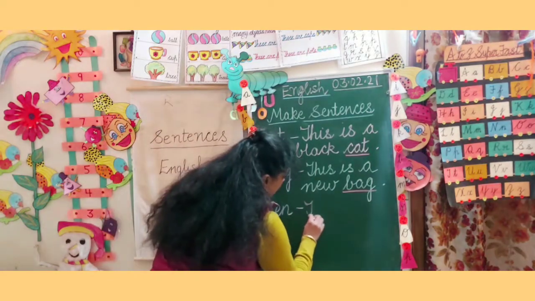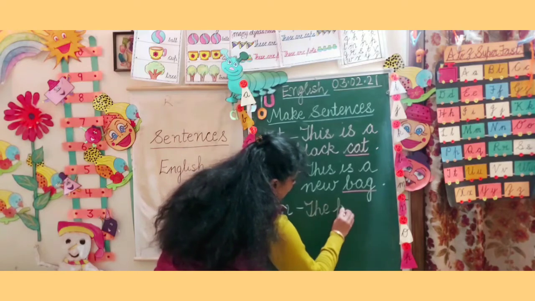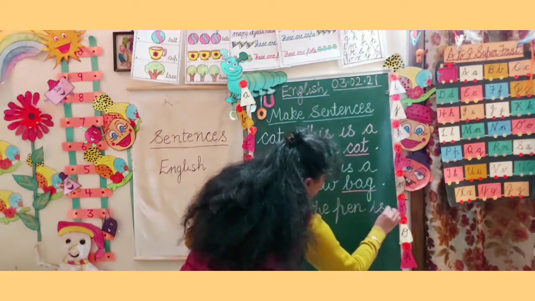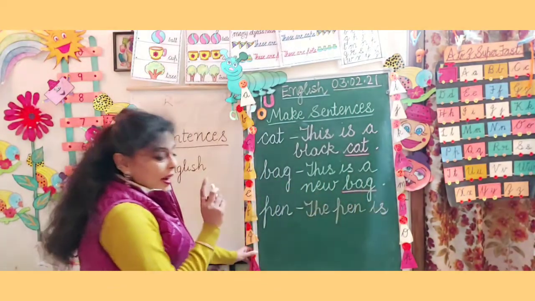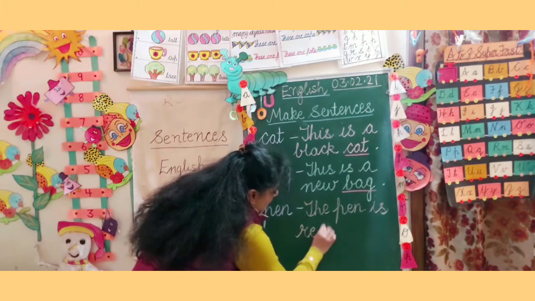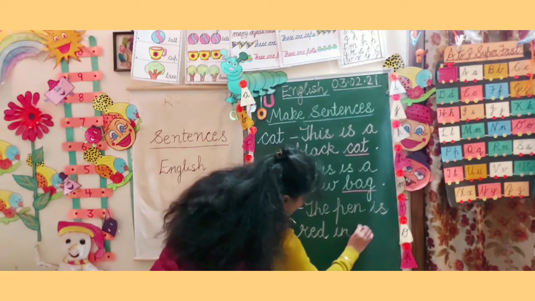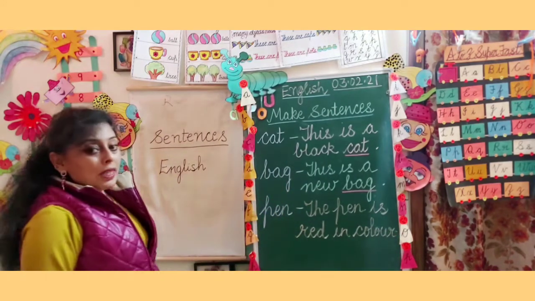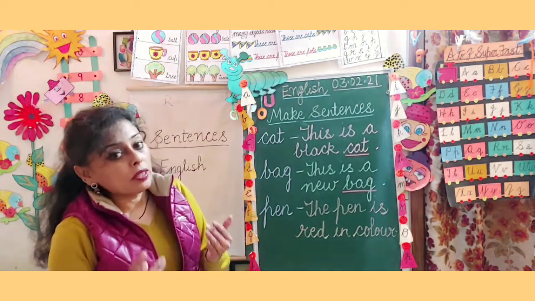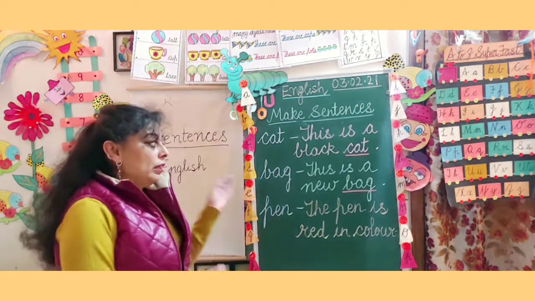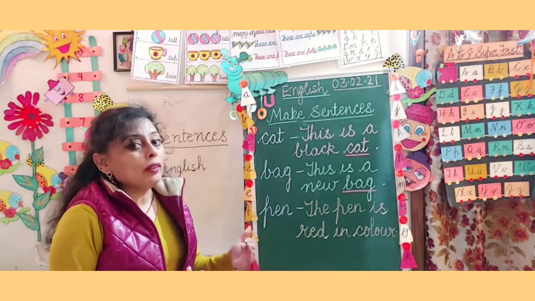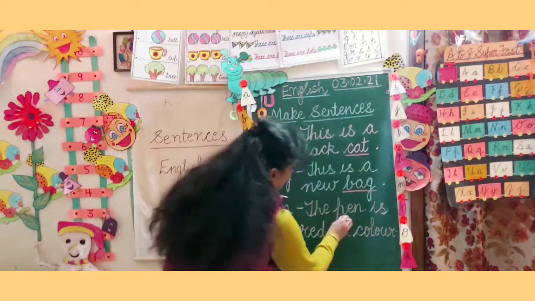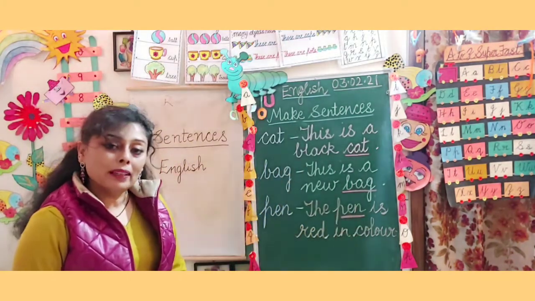The sentence of pen is, the pen is red in color. The, T-H-E, the pen, P-E-N, pen, is, I-S, is. The pen is red, R-E-D, red, in color, C-O-L-O-U-R. Some of these spellings you have to learn, and it is beneficial for you only, because with learning of these spellings आपको नए words भी आ जाएंगे. ठीक है? And with the help of red crayon we are going to underline pen.